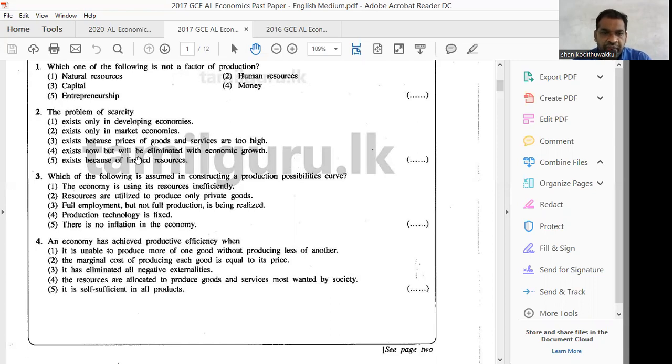Then we have to select that it exists because of limited resources. Therefore, if you know the definition for scarcity, why we have got scarcity, then no need to read other options. You can really quickly select answer number 4. The problem of scarcity exists because of limited resources. Question number 2, answer is number 5.